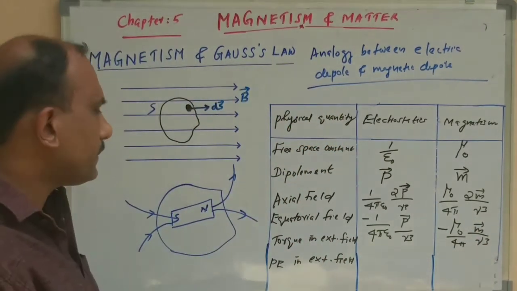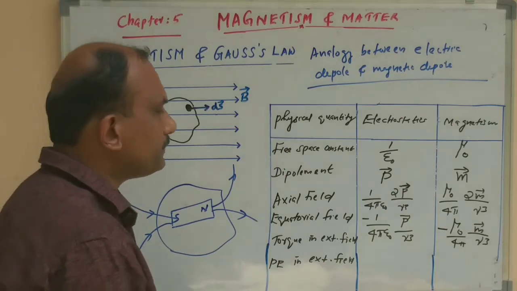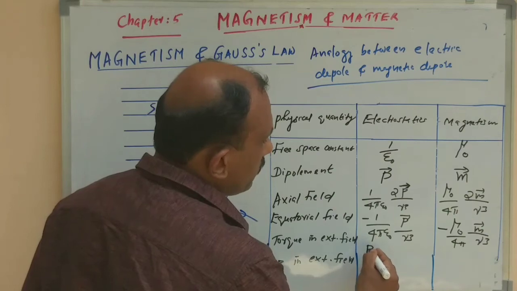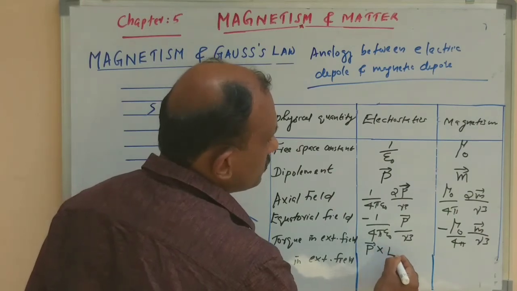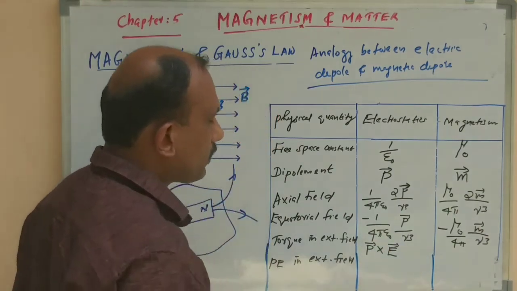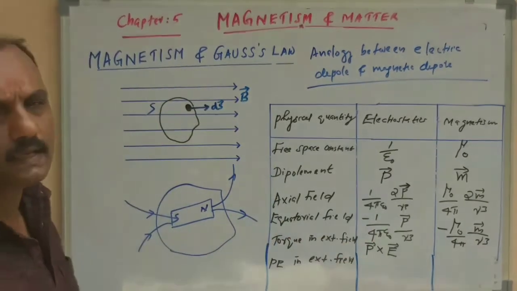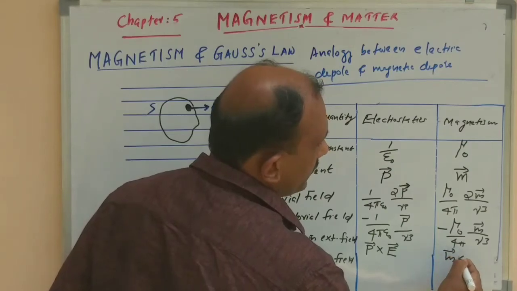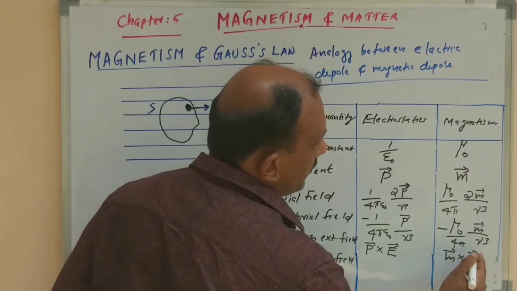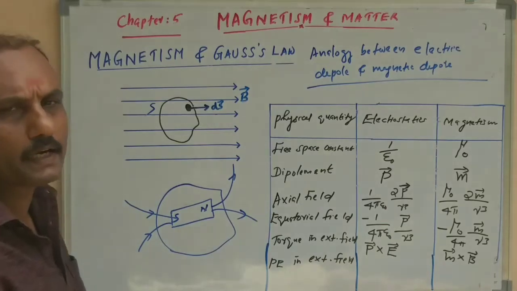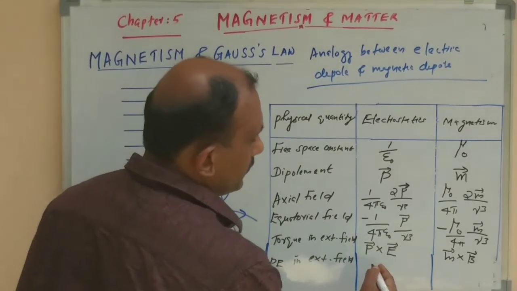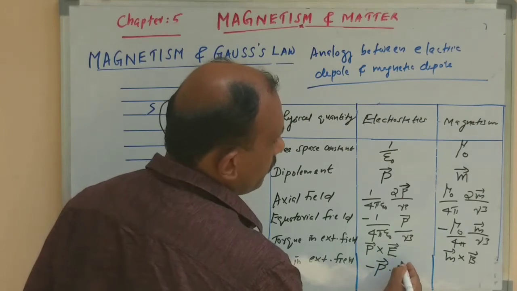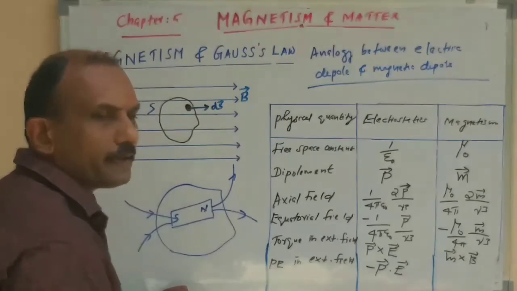The similar expression. And the torque in an external field: if you take an electric dipole in an electric field, the expression is tau equals P cross E. That is the expression for torque. The corresponding expression in magnetism is M cross B, because P is replaced by M. And the potential energy in an electric field is U equals minus P dot E, the dot product of the electric dipole moment and electric field.